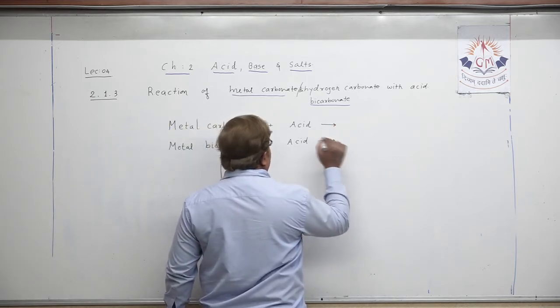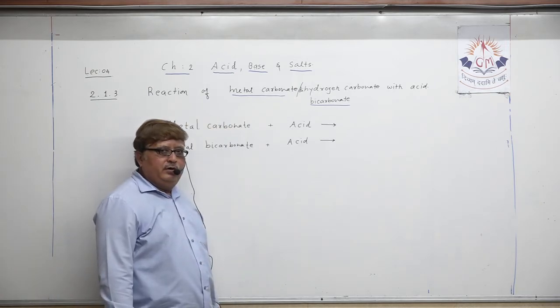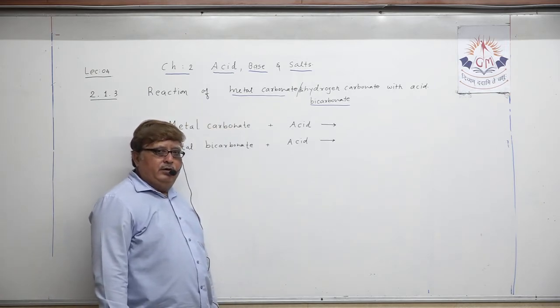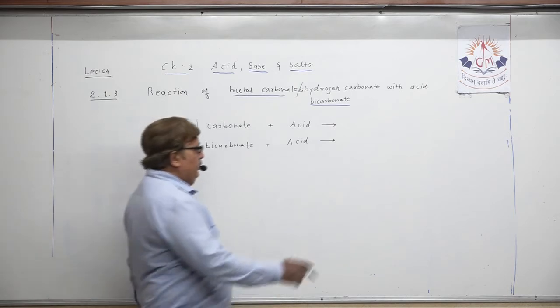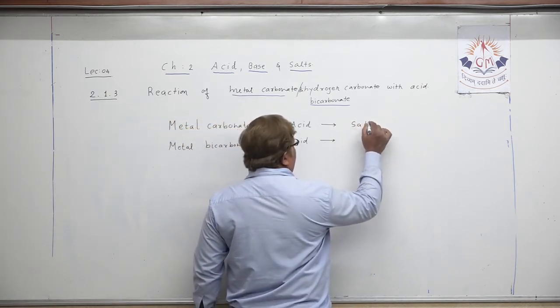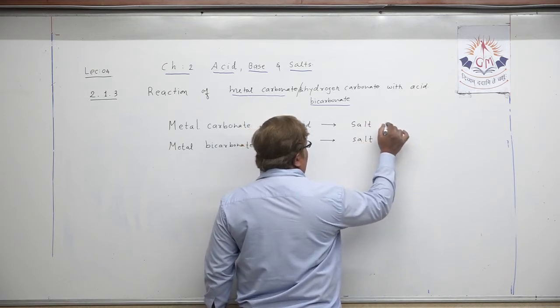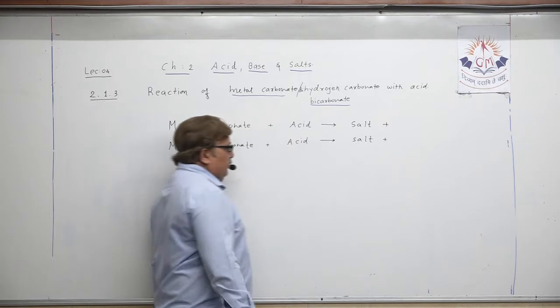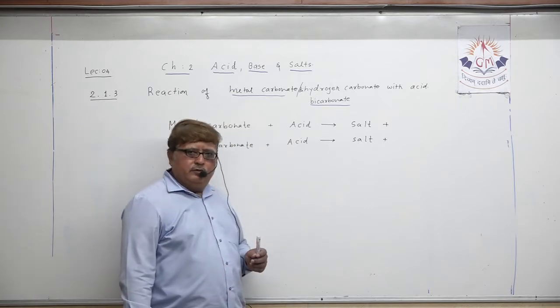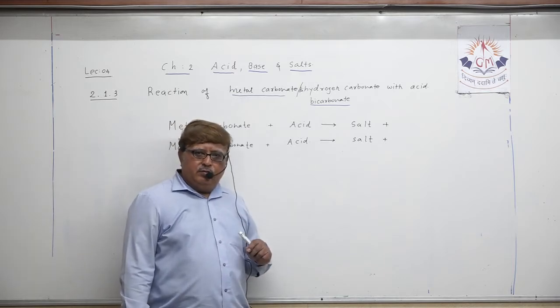Whenever metal carbonate or metal bicarbonate react with acid, what does it produce? Salt. In both the cases, salt plus. Salt means the respective metallic salt, of whichever metal carbonate or metal bicarbonate you have selected.